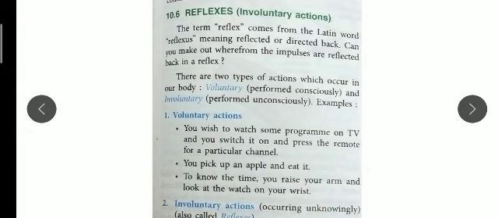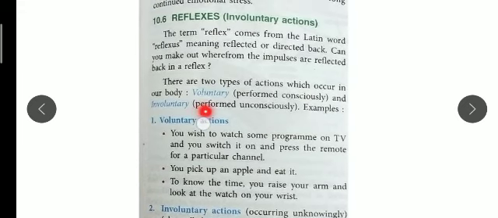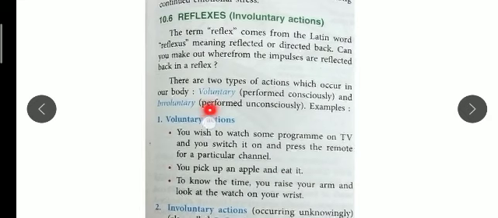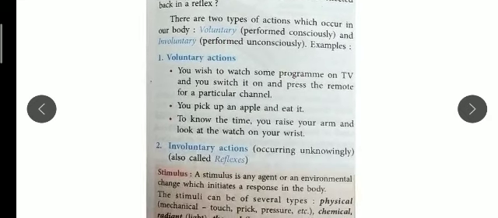There are two types of actions, voluntary and involuntary. We know that voluntary actions we can control and involuntary actions we cannot control. A few voluntary examples: whenever we watch TV, by our own will we can press the remote and change the channel. We can eat any fruit or vegetable whenever we want to.